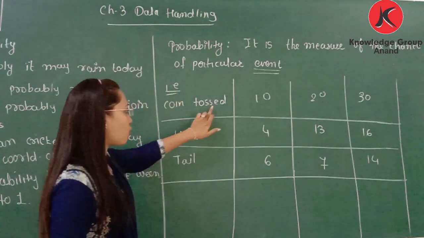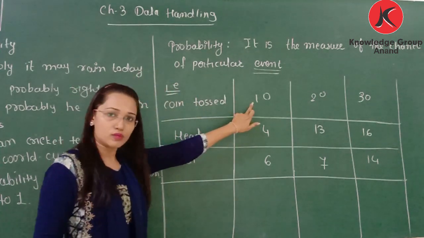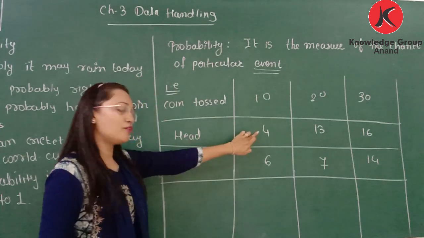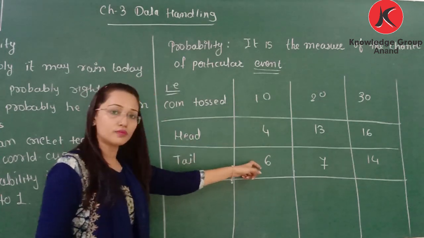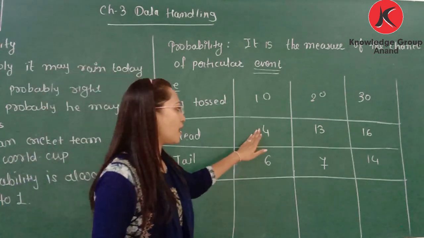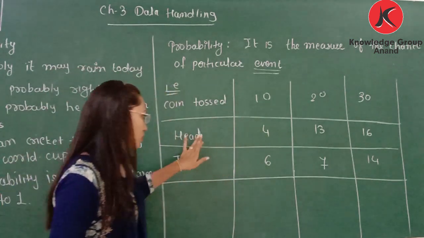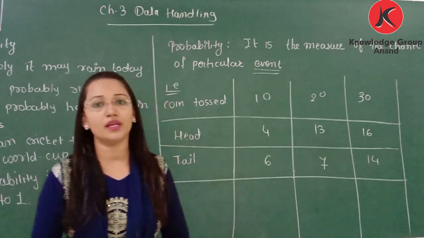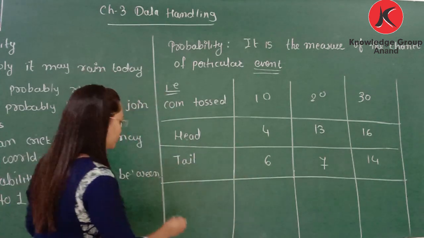So if the coin is tossed 10 times, head may come 4 times and tail may come 6 times. If I toss it 10 times, I can have 4 times head and 6 times tail. So what is the probability of having head?